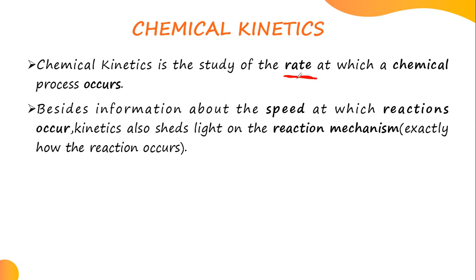Because here we're trying to study chemical reactions, and for a reaction to be there, there are reactants. You can't have a product without a reactant. So this rate is the change in concentration of either the reactant or the product over time.